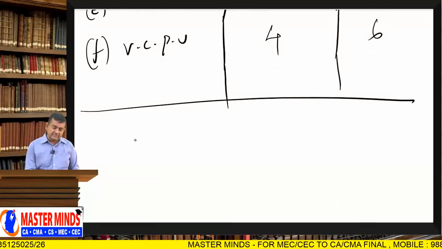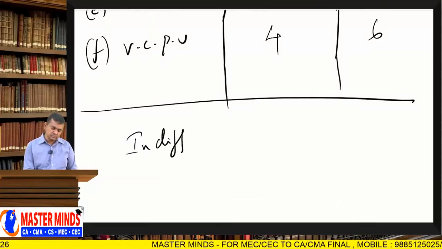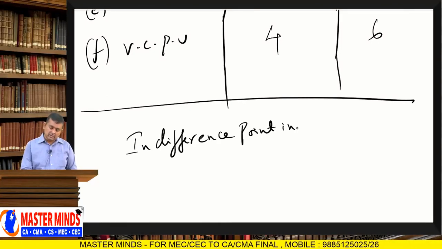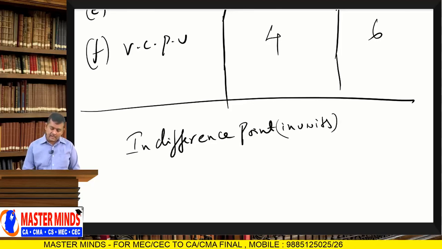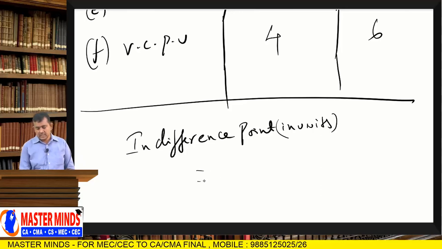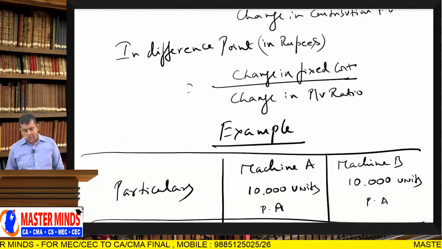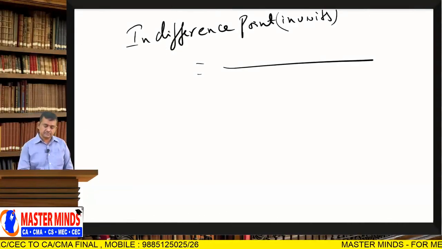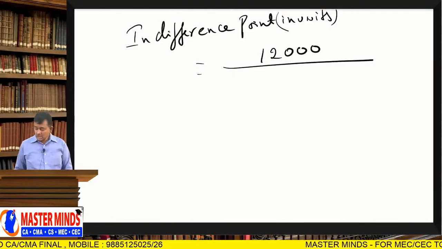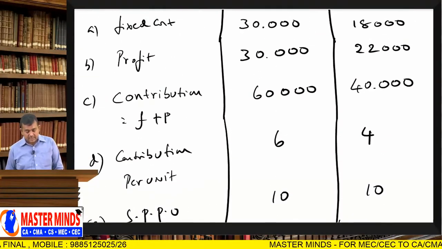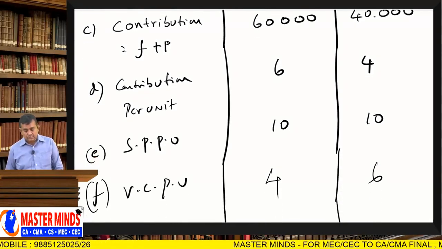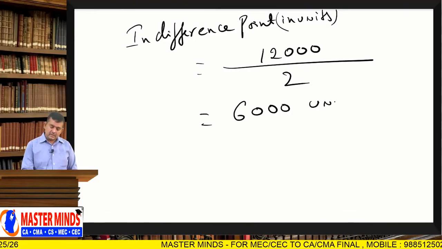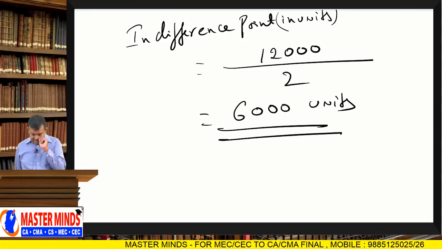So I will compute the indifference point in units. Change in fixed cost: 30,000 minus 18,000, a difference of 12,000. Change in contribution per unit: 2 rupees. This is the indifference point: 12,000 divided by 2, which is 6,000 units.